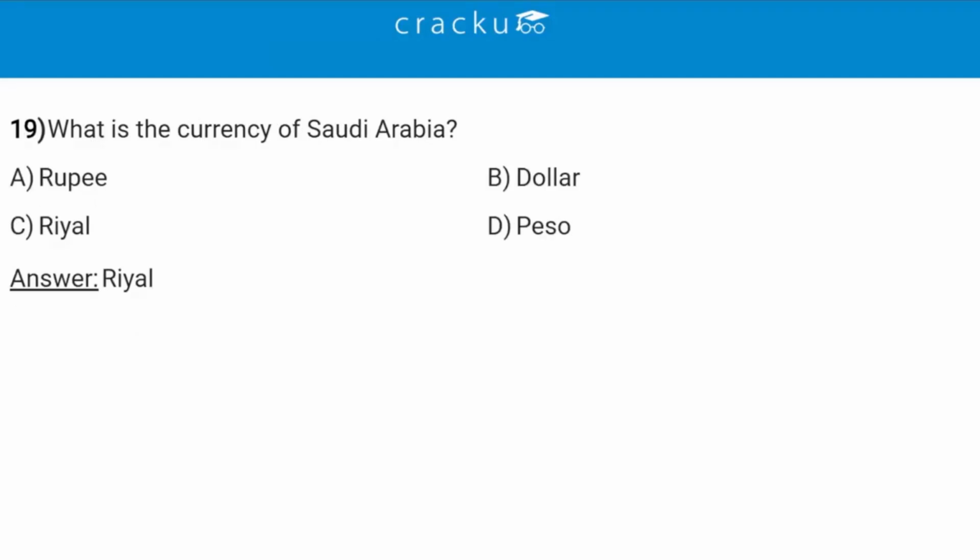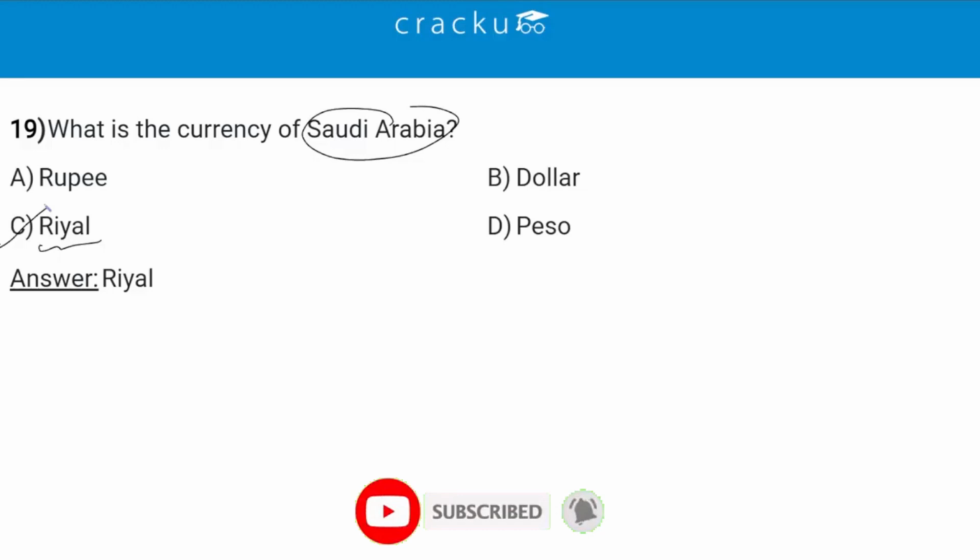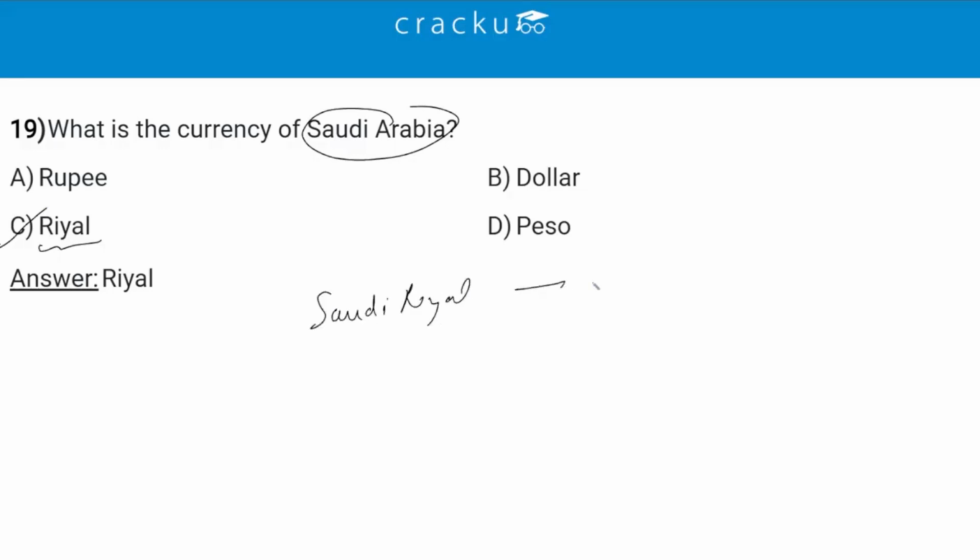What is the currency of Saudi Arabia? So the currency of Saudi Arabia is option C, which is Riyal. The official currency of Saudi Arabia is the Saudi Riyal. It is abbreviated as SAR, and it is issued and regulated by the Saudi Central Bank for all monetary transactions. So option C, Riyal, is the correct answer.